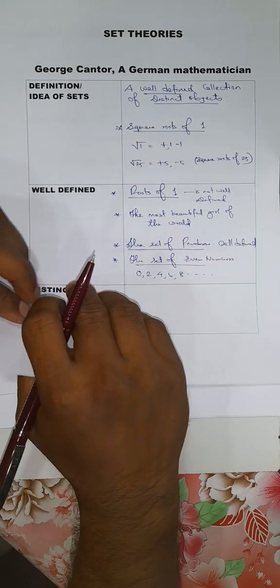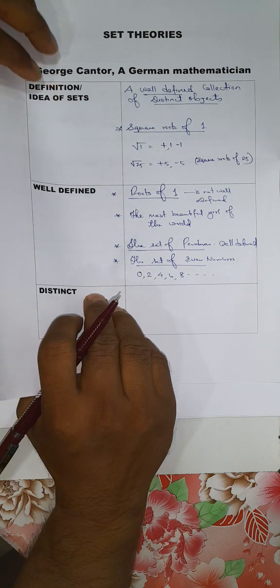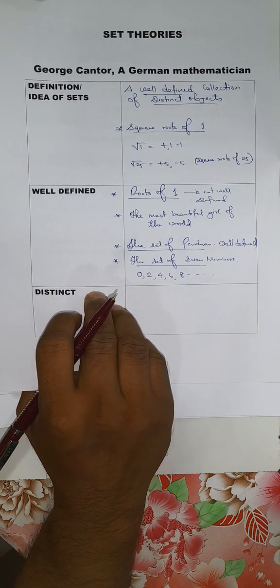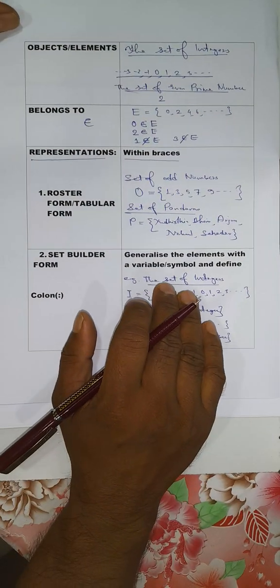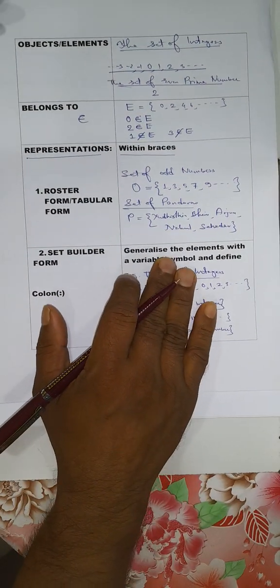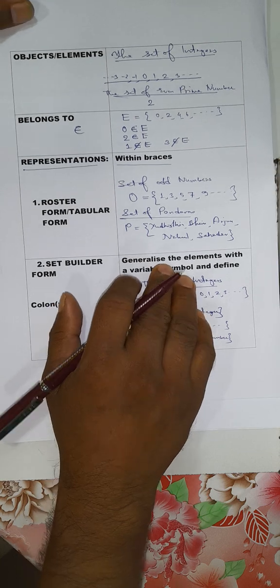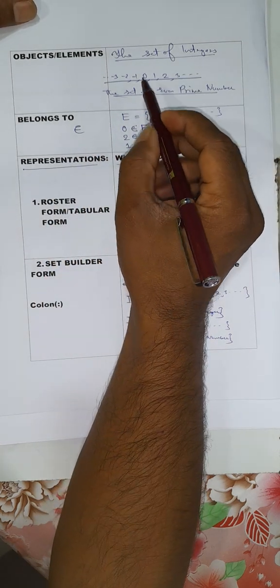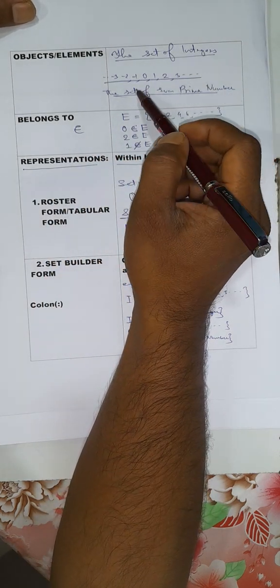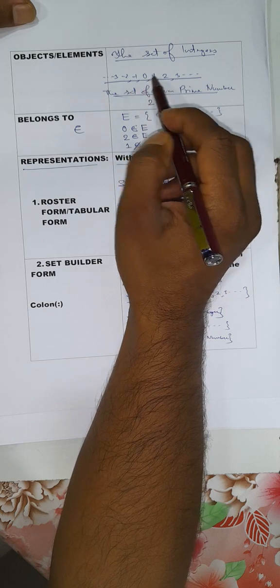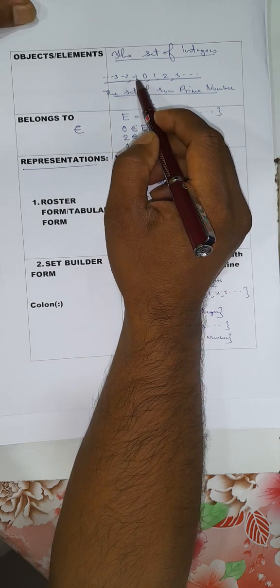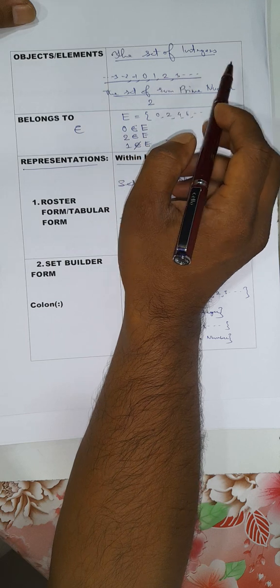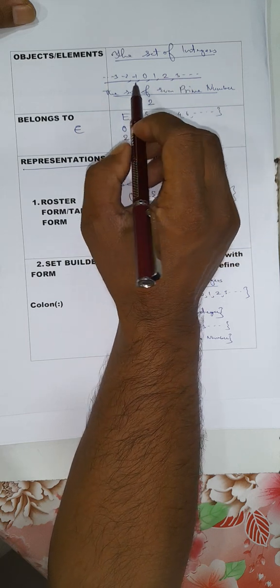Now, when we define a set, you will find some objects or elements. The things you find within a set are called objects or elements. When we say the set of integers, you will find these numbers: minus 3, minus 2, minus 1, 0, 1, 2, 3, etc. These are integers.